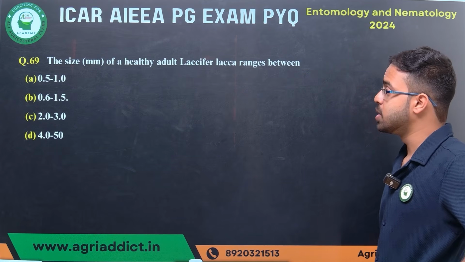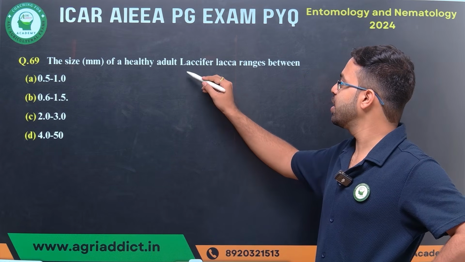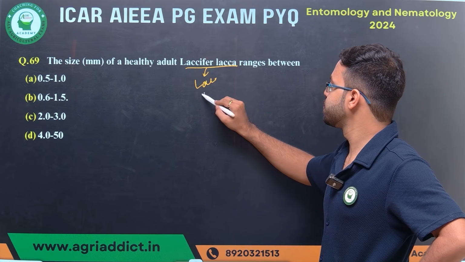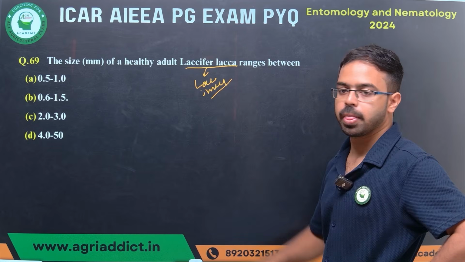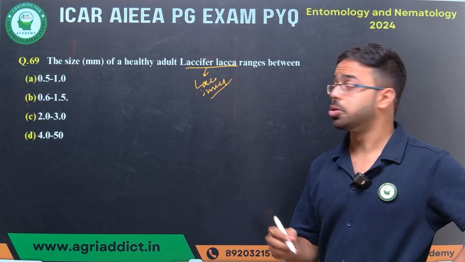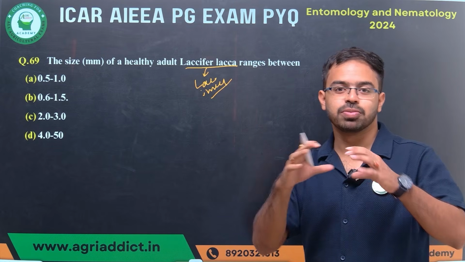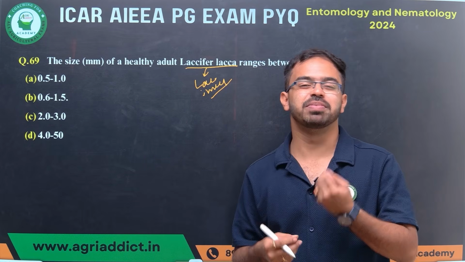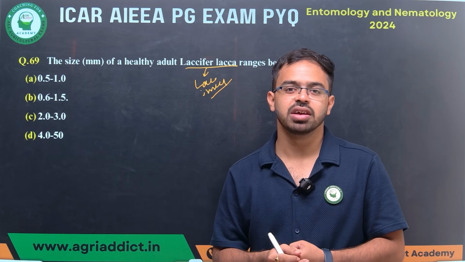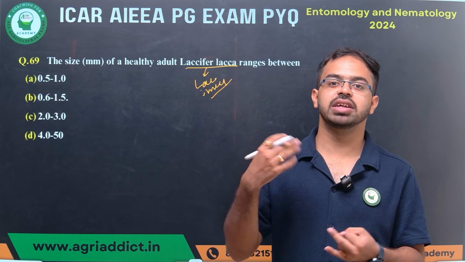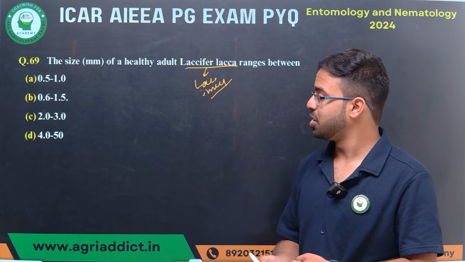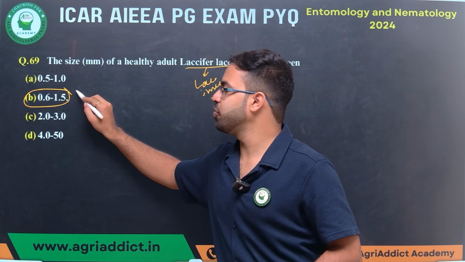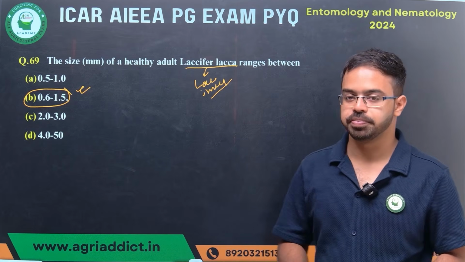Next question. The size of a healthy adult Laxifer lacca, your lac insect. So what is the size? This kind of question may sometimes be asked, and it is not possible for each and every one to memorize this answer. So in this question, the correct answer will be 0.6 to 1.5 millimeter.